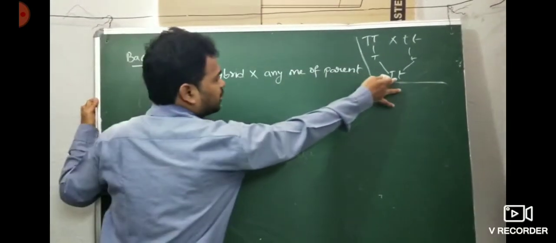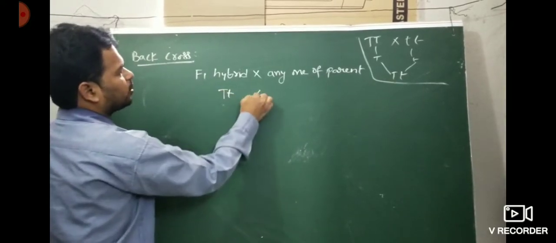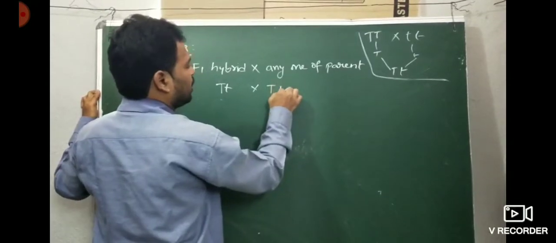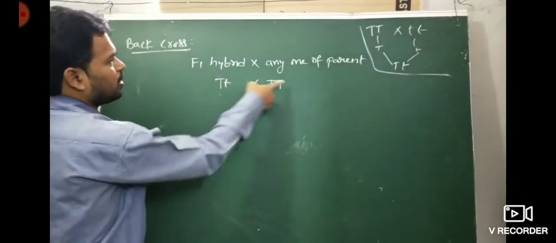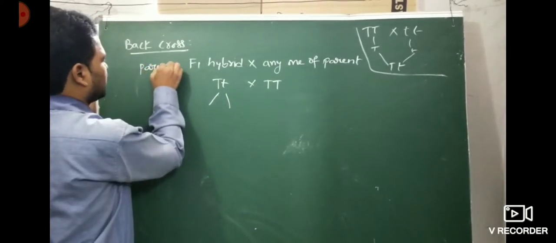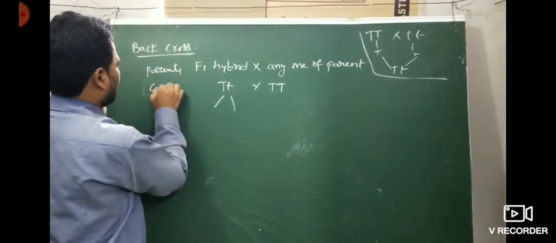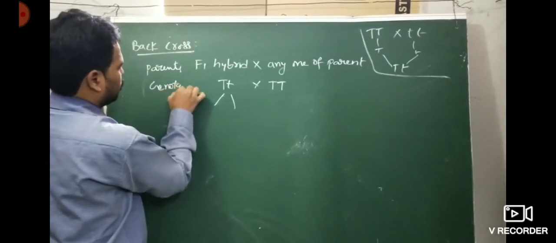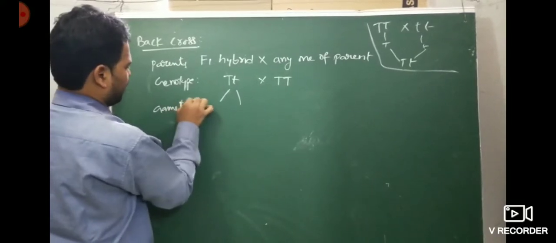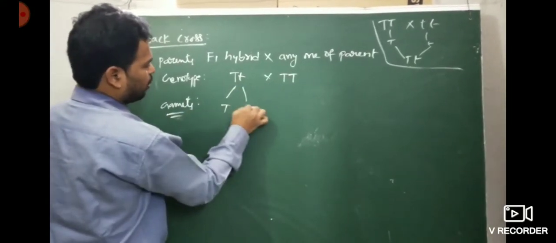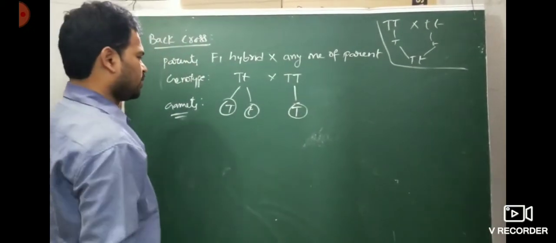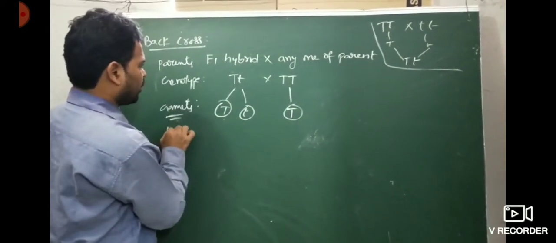F1 hybrid, what is it? Capital T, small t. Then any one of its parents. Any one of the parents is either capital T capital T or, in the first case, capital T capital T. So here are the parents, this is the genotype. Next, these are the gametes. Here capital T, small t, two types of gametes. Here, only homozygous, only one type of gametes. Then producing the F2 generation.